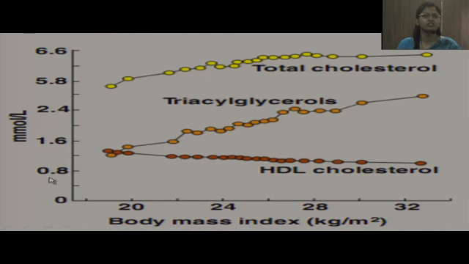This graph shows the correlation between body mass index and the lipid levels. As the body mass index increases, the triacylglycerol levels are increased, as well as the cholesterol levels, while the HDL cholesterol levels, which are considered to be good cholesterol, are lowered.